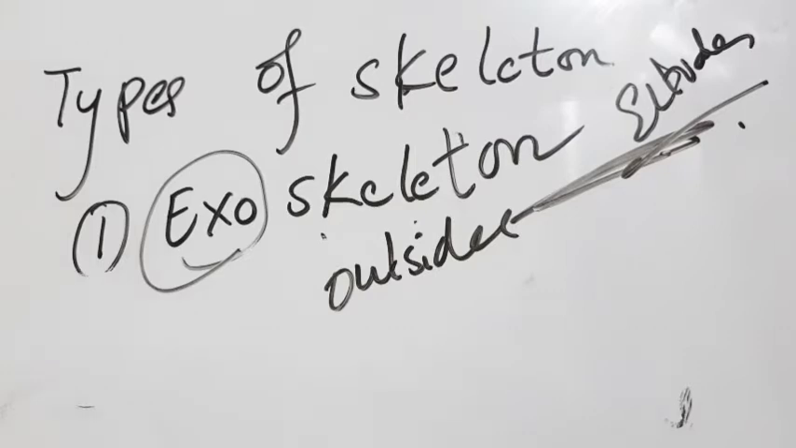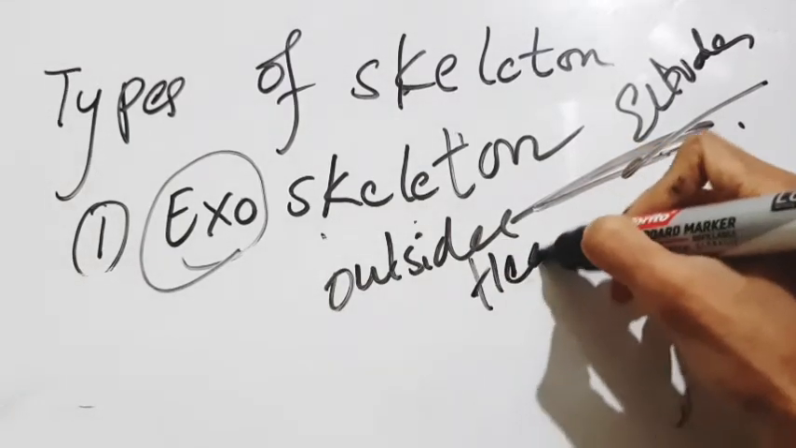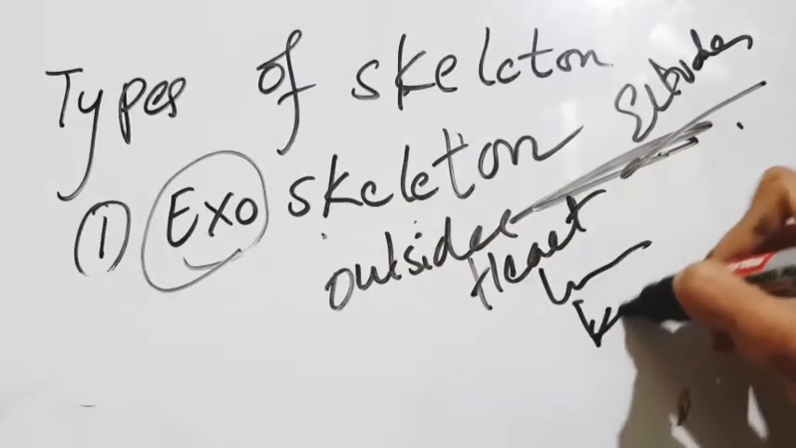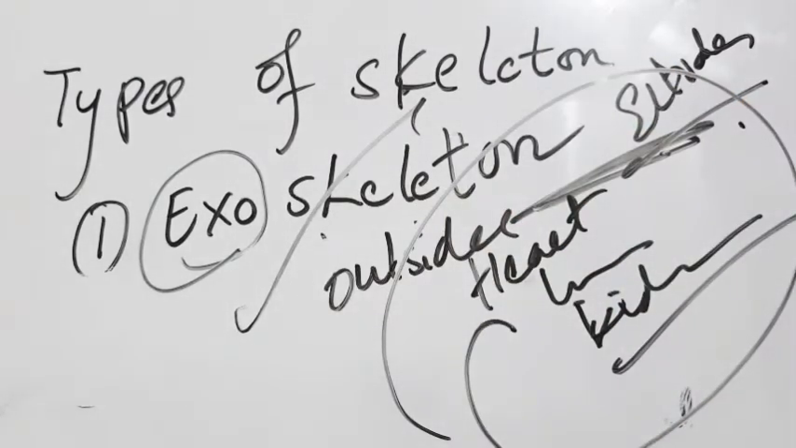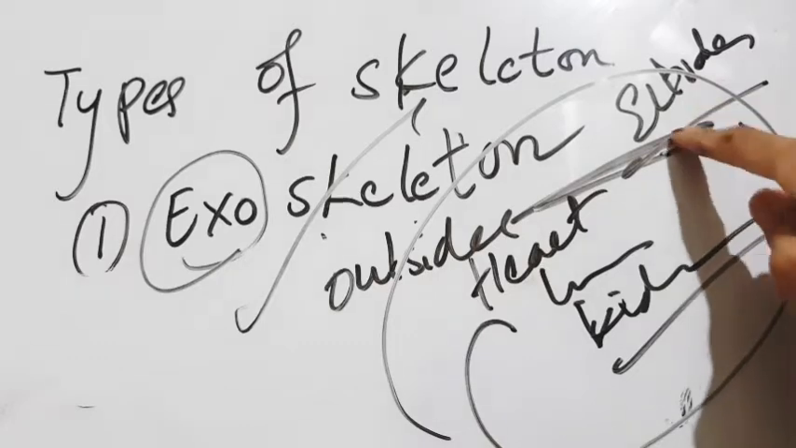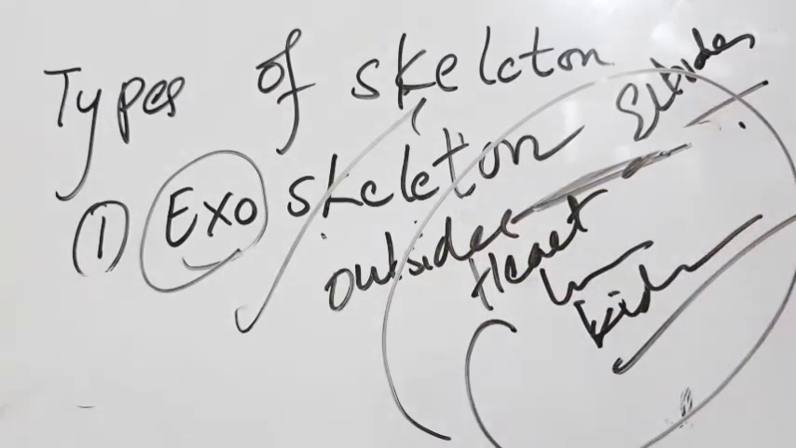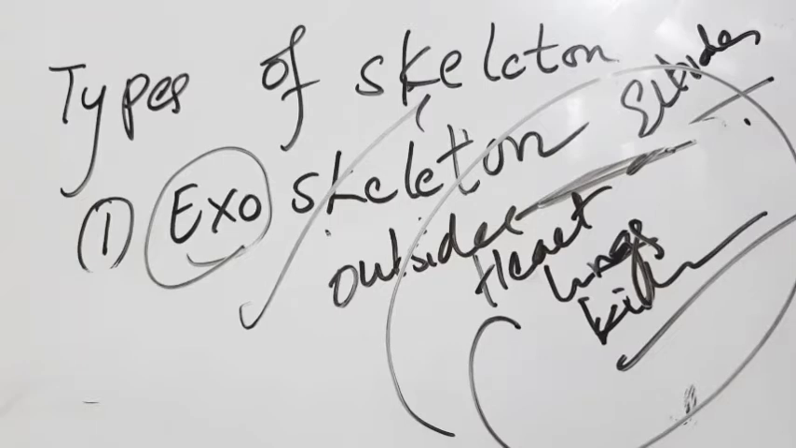So exoskeleton protects and preserves the inner organs. I told you already, it protects the inner organs, that is heart, lungs, kidneys, and all these are protected by the exoskeleton. So the outside covering layer, here ectoderm, the outside covering layer is the exoskeleton that will protect our internal organs, that is heart, lungs, kidneys, all the internal organs.